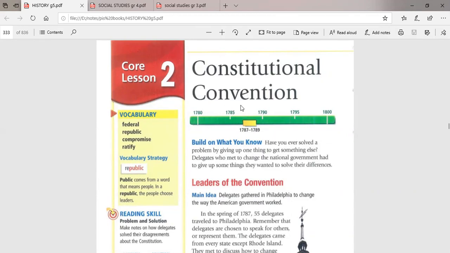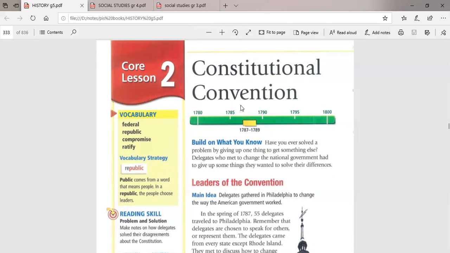Remember in chapter 9, lesson 1, we ended our lesson with the Articles of Confederation, the new law that they put. The Articles of Confederation failed for many reasons. The states didn't work together. The money value was not equal in all the states.